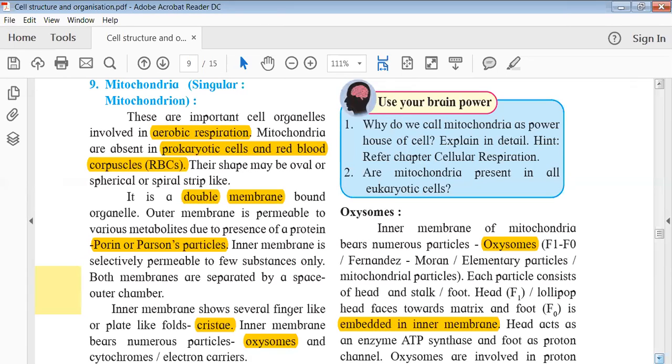mitochondria is something which is playing multiple functions, or rather I can say it carries out one particular function which actually controls multiple functions. So सबको पता है mitochondria is the powerhouse of the cell. Can anyone tell me why mitochondria is the powerhouse of the cell? You can raise your hands.